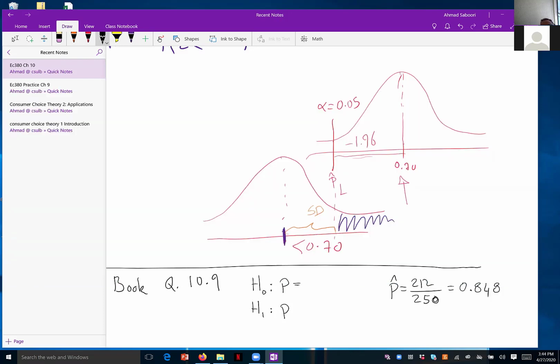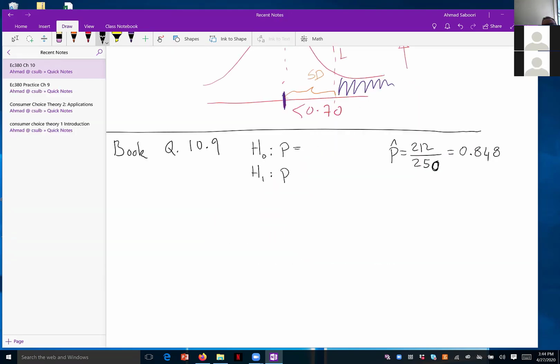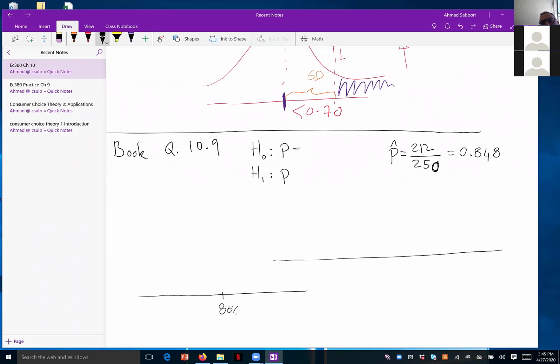So what is here the null hypothesis? The null hypothesis is that the percentage of the warm days, days above 75 degrees in winter, is less than 80%, right? So which value for less than 80% do we assume? And then the alternative hypothesis is that the percentage of the days warmer than 75 degrees is above 80%. So the alternative hypothesis is that P is larger than 80%.